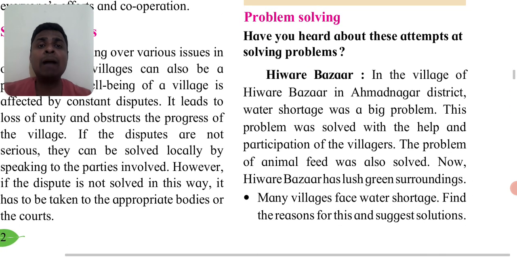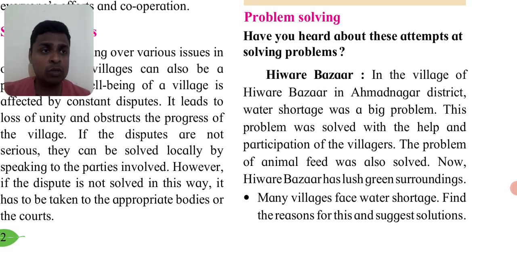Now there is an example that is given, Hivre Bazaar. In the village of Hivre Bazaar in Ahmednagar district, water shortage was a big problem. There are places in India where it rains like anything. Cherrapunji is the highest rain receiving part of the whole world, and the area near that. And there are some places where there is water shortage. Problems are there. India is a very big country, with vast terrain.